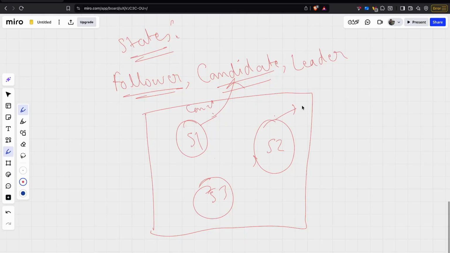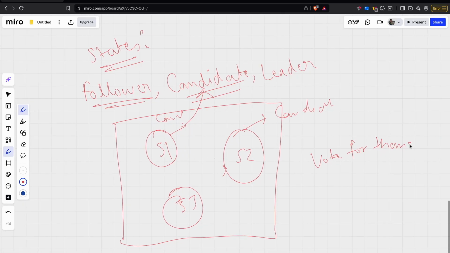As soon as they shift to the candidate state, they do two things. They vote for themselves, because obviously everyone wants to be the leader. And they send a request vote RPC.